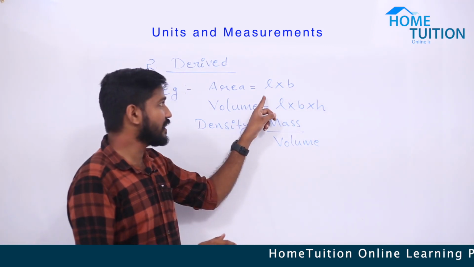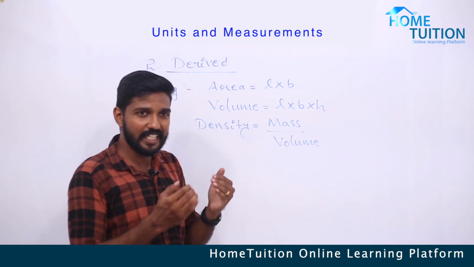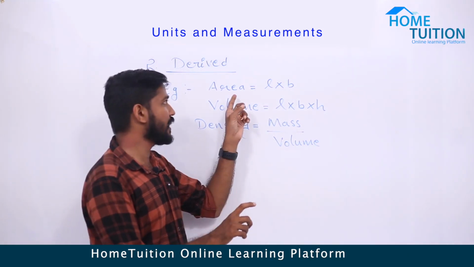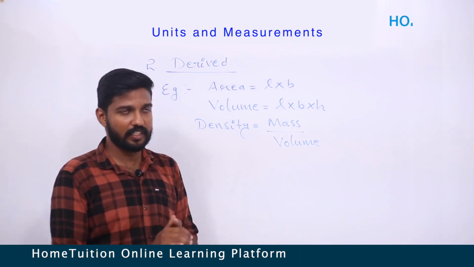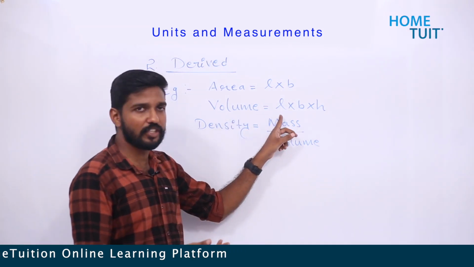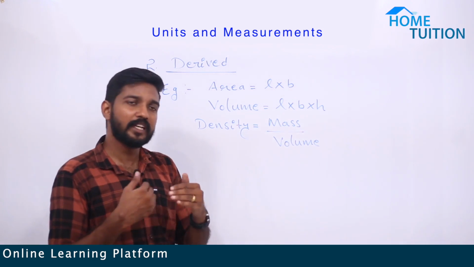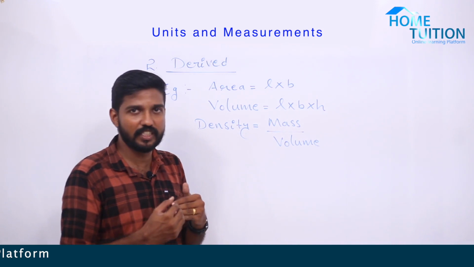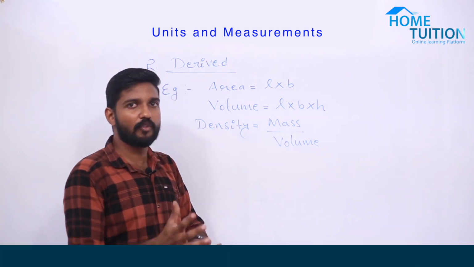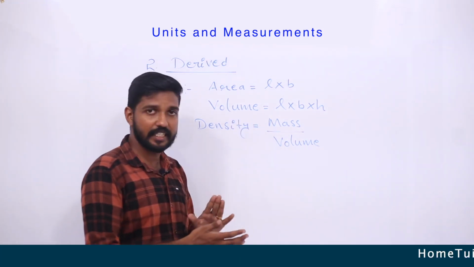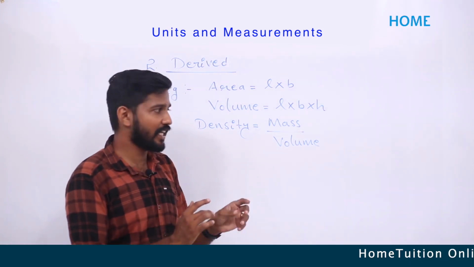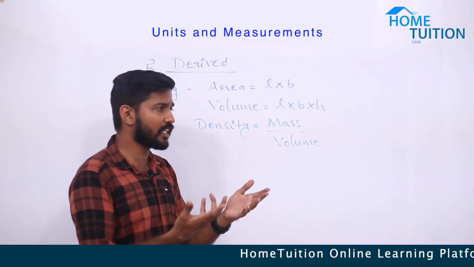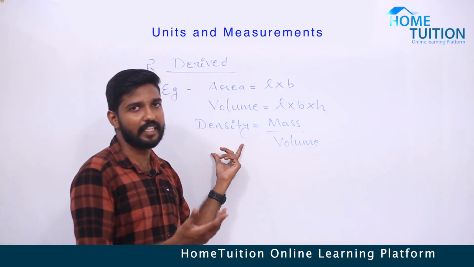So length into breadth gives you area. So we need length, the fundamental physical quantity, to form area, which is a derived physical quantity. Again, next one, volume, length into breadth into height, right? Next, density. All of you know density. What is density? Density is nothing but mass by volume. So here, mass is a fundamental physical quantity and volume is another derived quantity. So using two different quantities like mass and volume, we can form density.